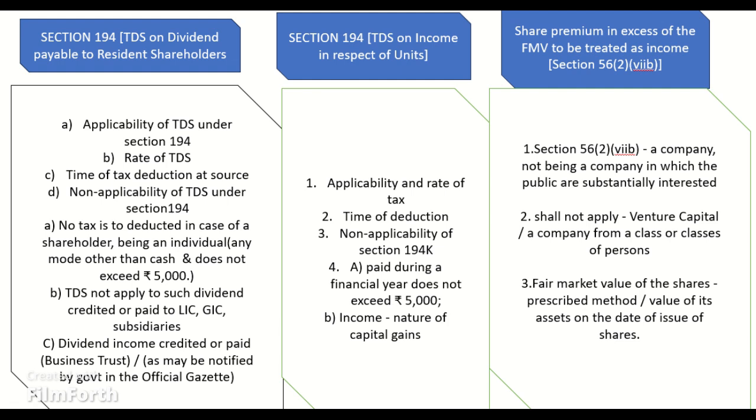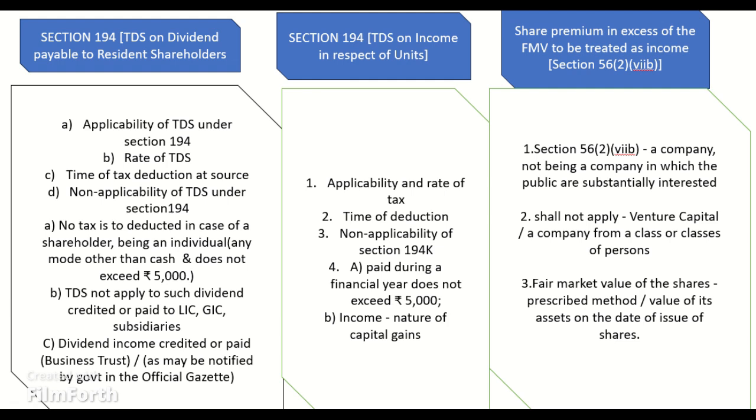Non-applicability of TDS under Section 194. No tax is to be deducted in case of a shareholder, being an individual, where the dividend is paid by any mode other than cash, and the amount of such dividend or aggregate of dividend distributed or paid or likely to be distributed or paid during the financial year by the company to such shareholder does not exceed 5,000 Indian rupees.